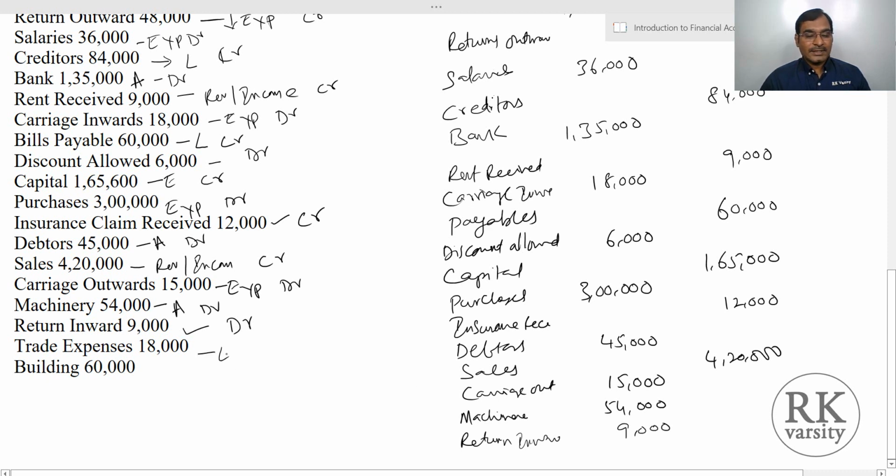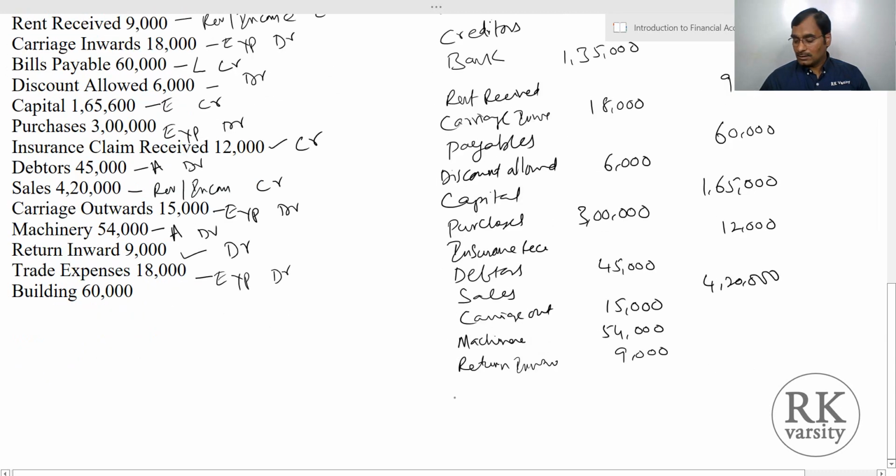Trade expenses is an expense, so this is on your debit side. So expenses, how much? 18,000. Then your building is an asset, so debit side.